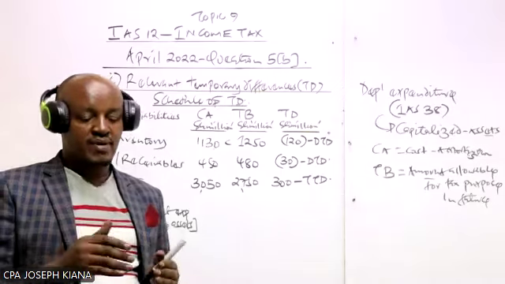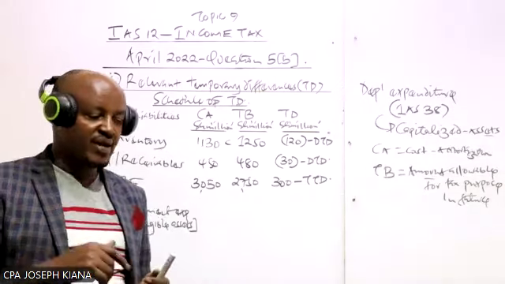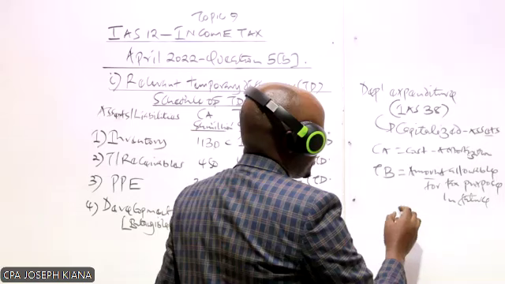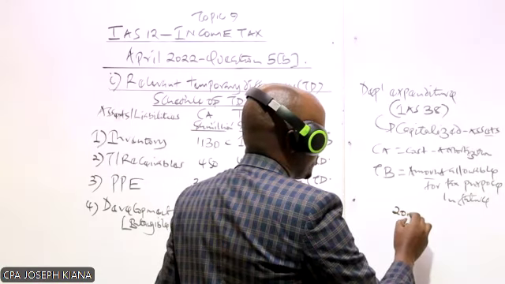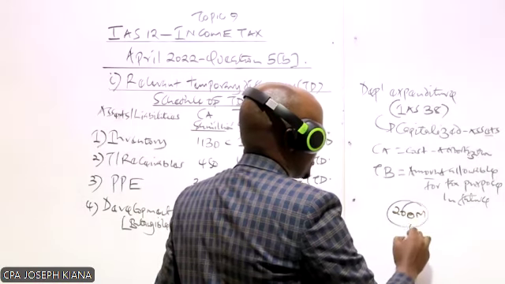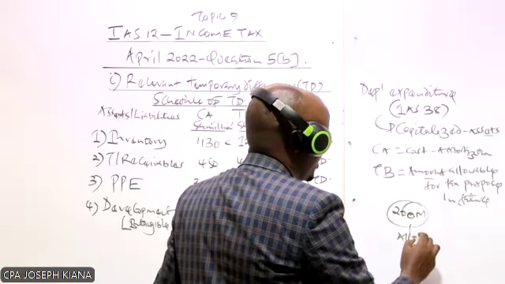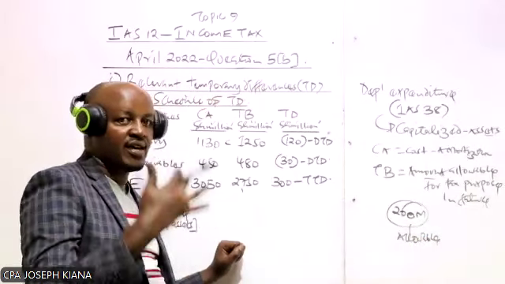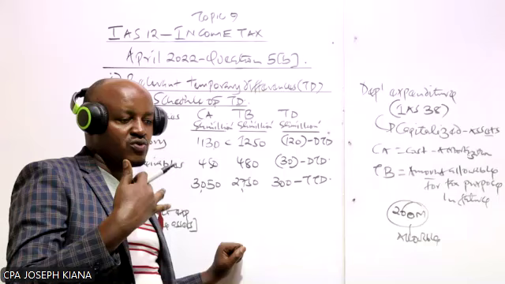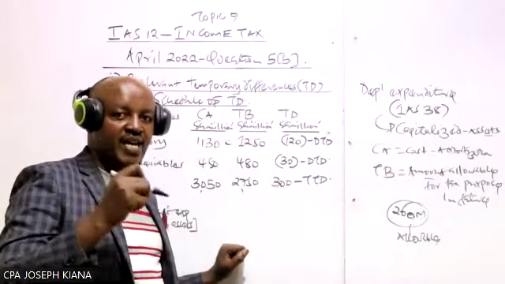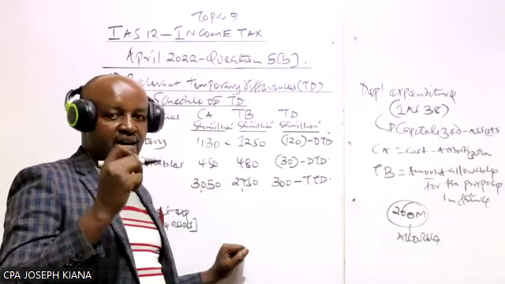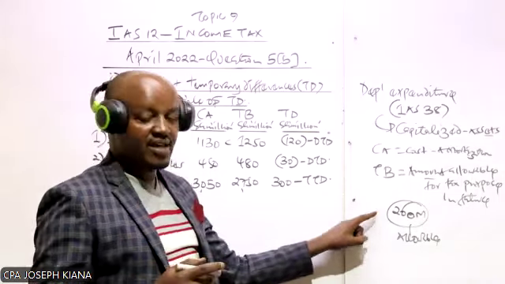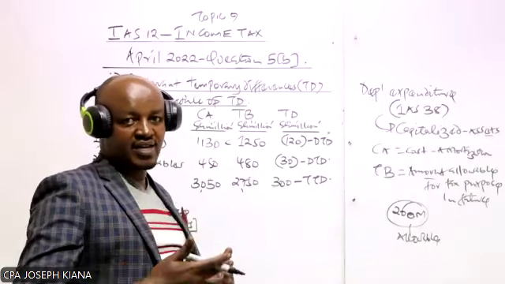It was allowed for tax purpose during the current year or in the past. So if the company has incurred, for example, an expenditure of like 200 million, and you're told that this has already been treated as allowable expense, during the current year or in the past, then you need to ask yourself, will the taxman allow the company to account for this expenditure as allowable expense again in the future?